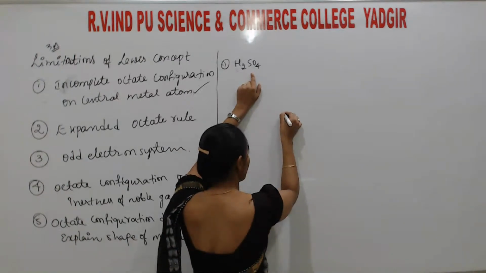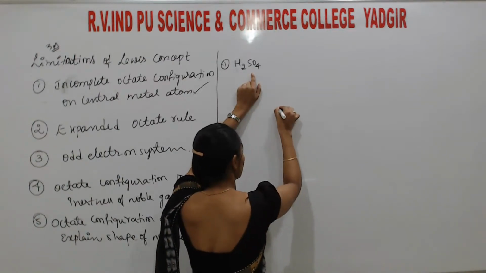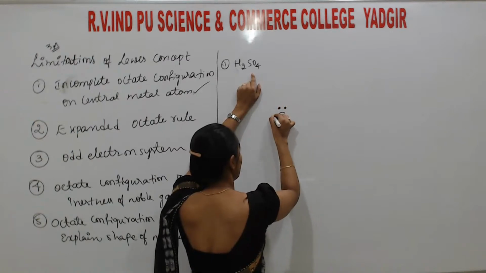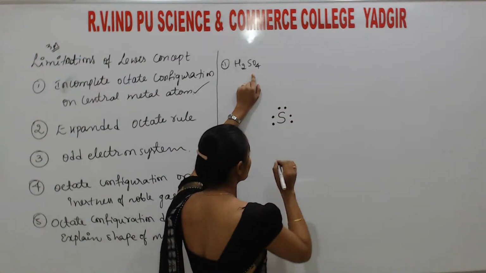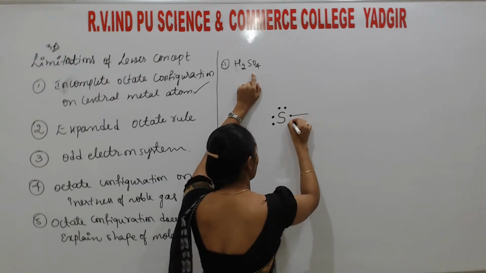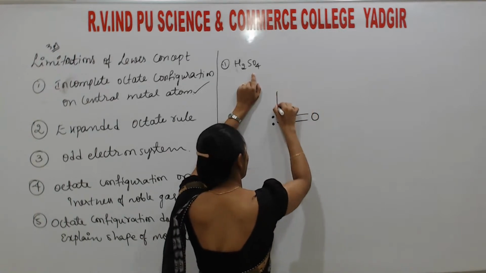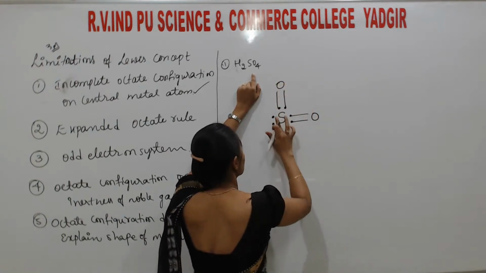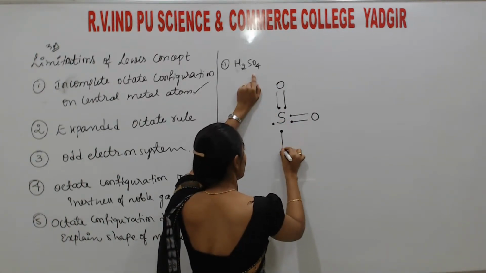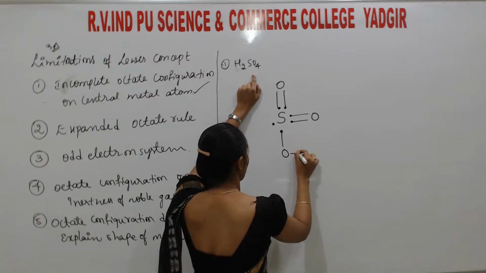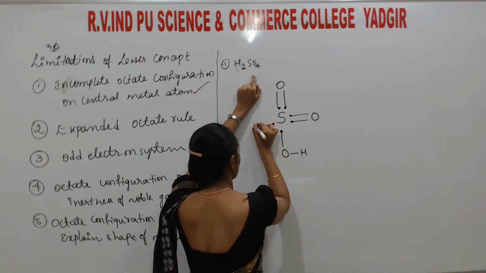So I write here simply, sulfur is there, 6 valence electrons are there. Okay? So each is doubly bonded with oxygen, one is here, another one is OH, and another one is OH.